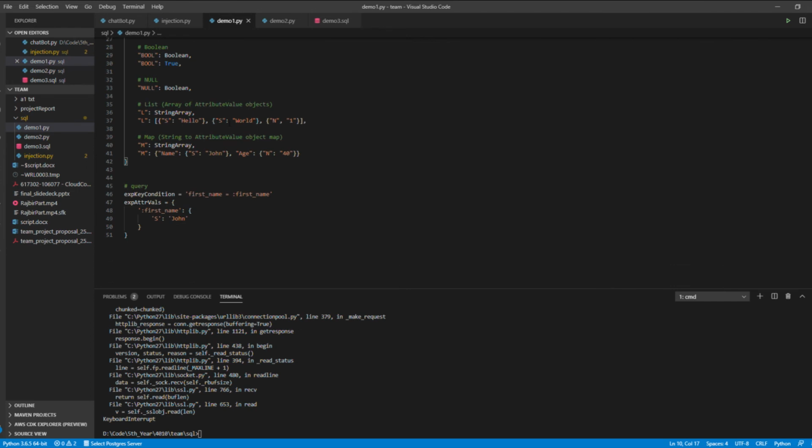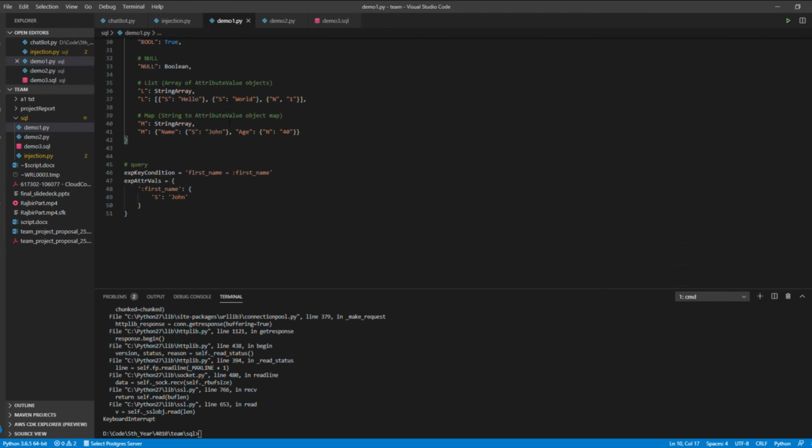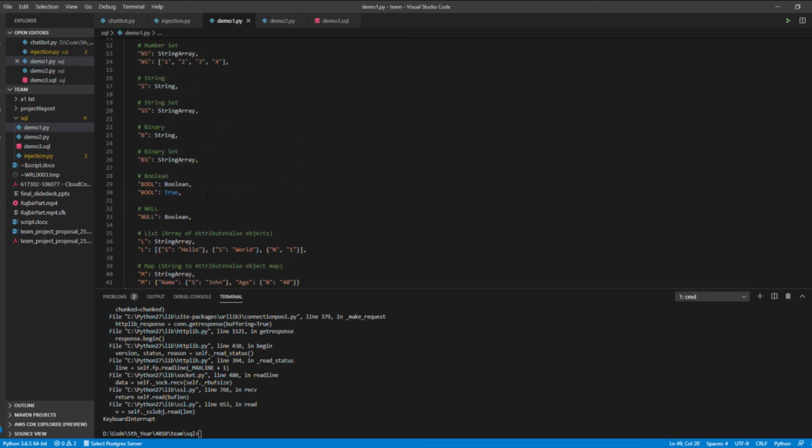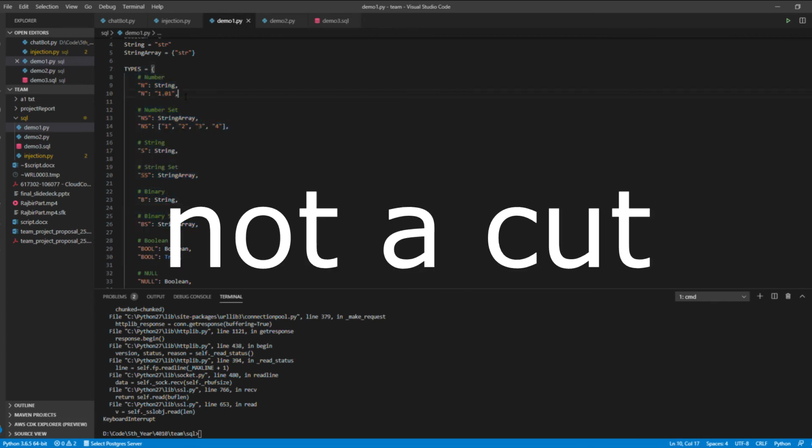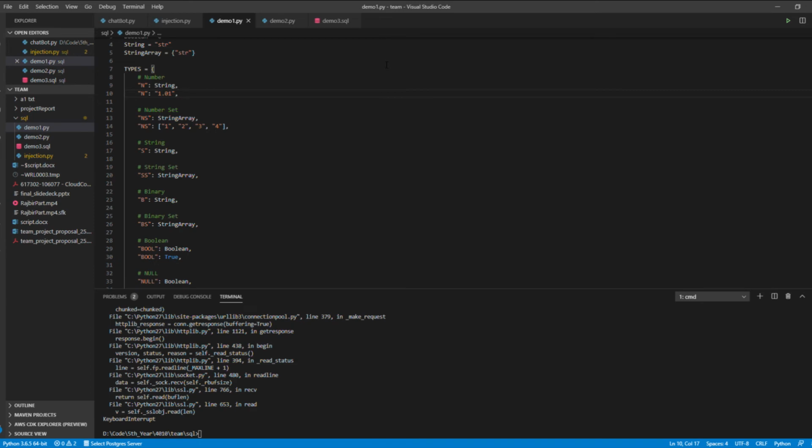In terms of inputs, there are certain types of inputs that the cloud allows, and this is the way it structures its inputs. As you can see, the type is given first and the value after it, and it is all encapsulated in the attribute value. Above this, you can see all the types that are available to use, including the number and the string. This is far easier to inject code into compared to the other ones.